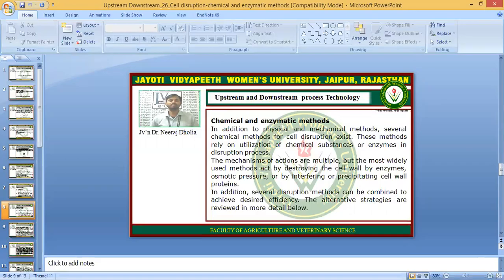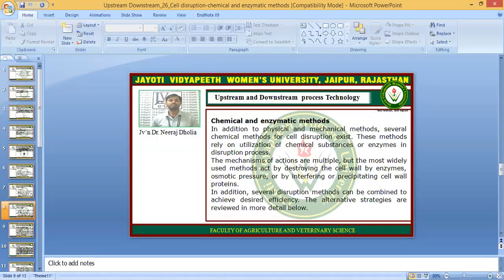But in most of the cases, the enzymes or the chemicals destroy the cell wall proteins, cell wall enzymes, and they make it porous. In addition, several disruption methods can be combined to achieve desired efficiency.